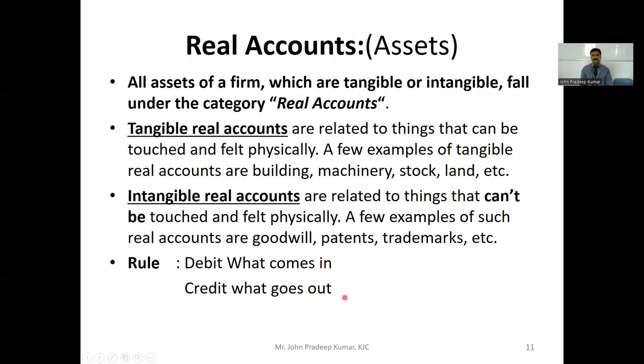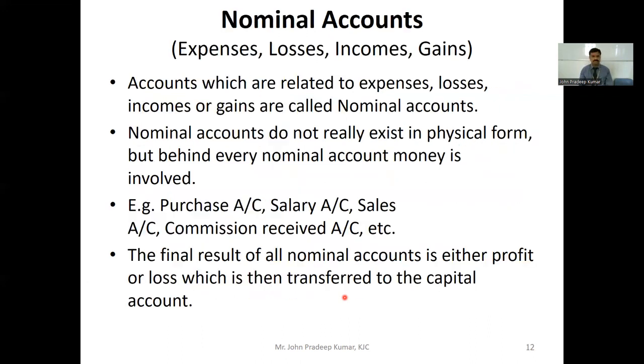So we decide based on the transaction. For example, the company is purchasing a machinery. So the company is purchasing a machinery means machinery is coming in. So you have to debit the machinery account. In case the company is selling the machinery, then machinery is going out. So you have to credit the machinery account. In this way, you have to apply the rule of real account.